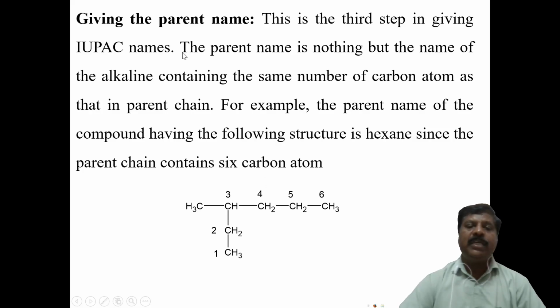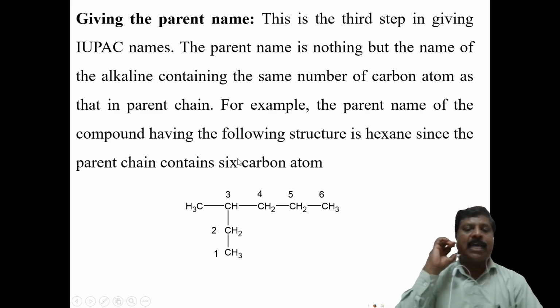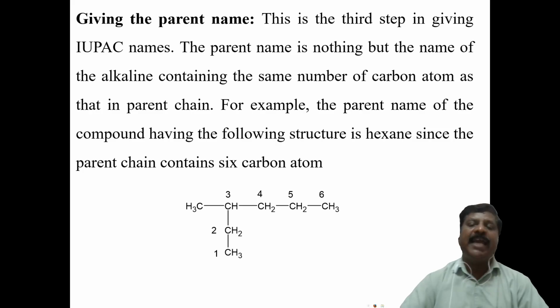Here the parent name is the alkane containing the same number of carbon atoms. Suppose we get a 6 carbon atom chain, therefore 6 carbon atoms is hexane. Hex we have to write. The name of this compound is hexane. Suppose 7 carbon atoms, that is heptane. 4 carbon atoms is butane. If 5 carbon atoms, that is pentane. If 3, it is propane, like that. You have to name the corresponding alkane.